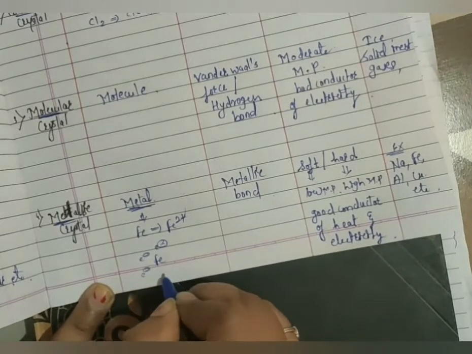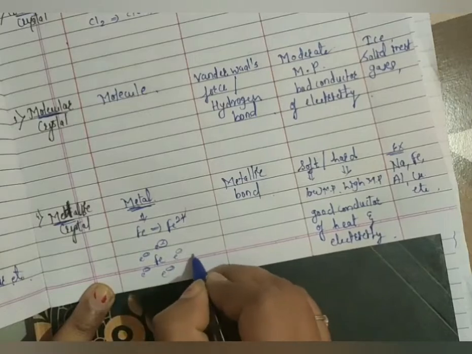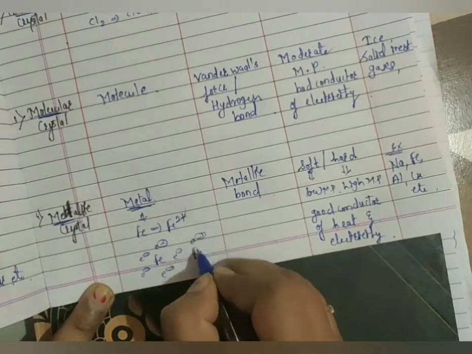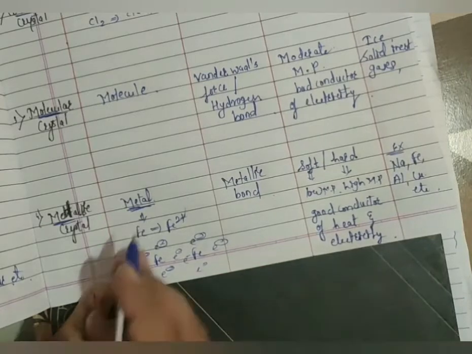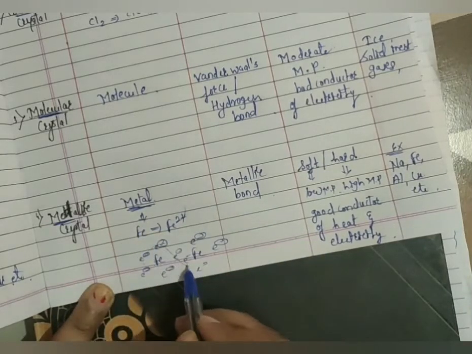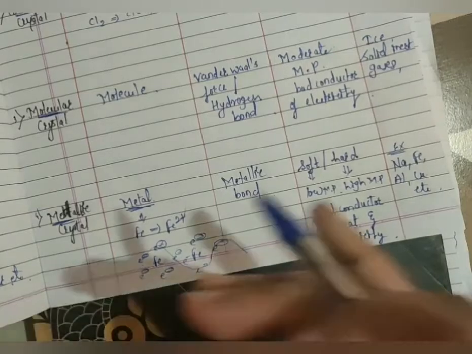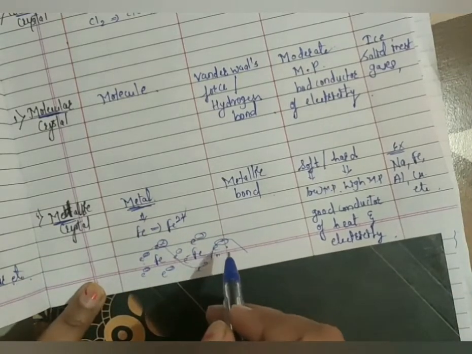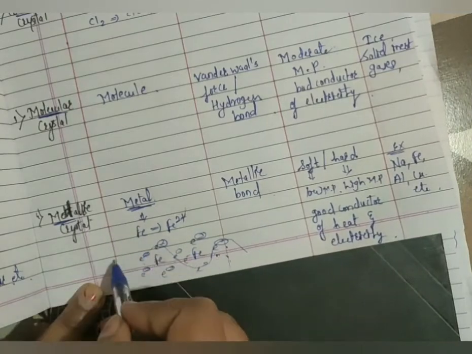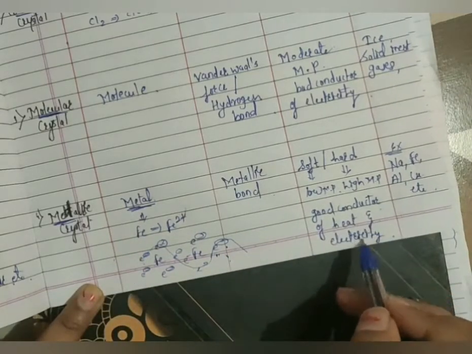Whatever he is losing, the electrons are moving surrounding. Suppose we have another Fe here, this Fe also has electrons surrounding it, and they are moving. When the electrons are moving continuously, they are moving like the flow of water. So in that case, they can easily conduct heat and electricity. So the metallic crystals are good conductors of heat and electricity.